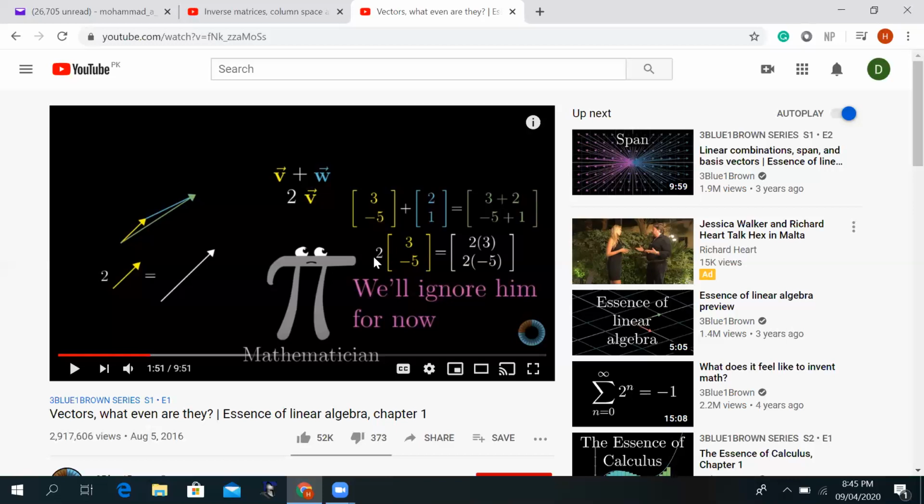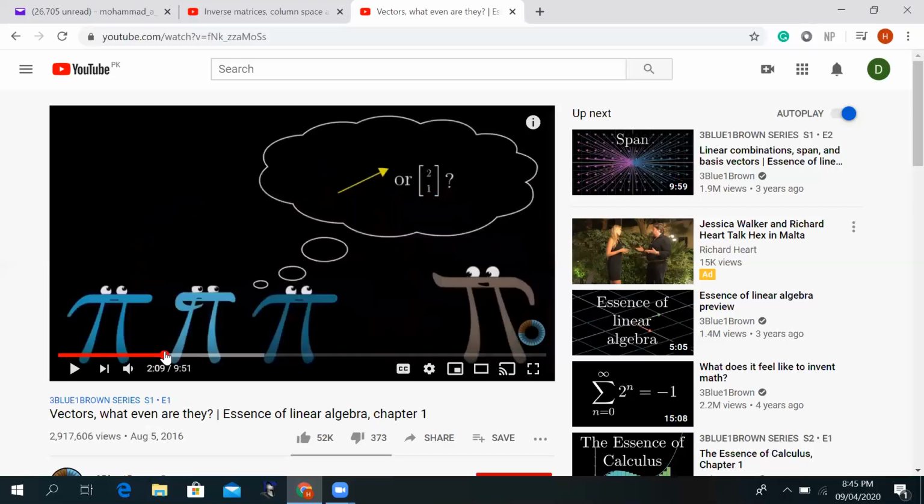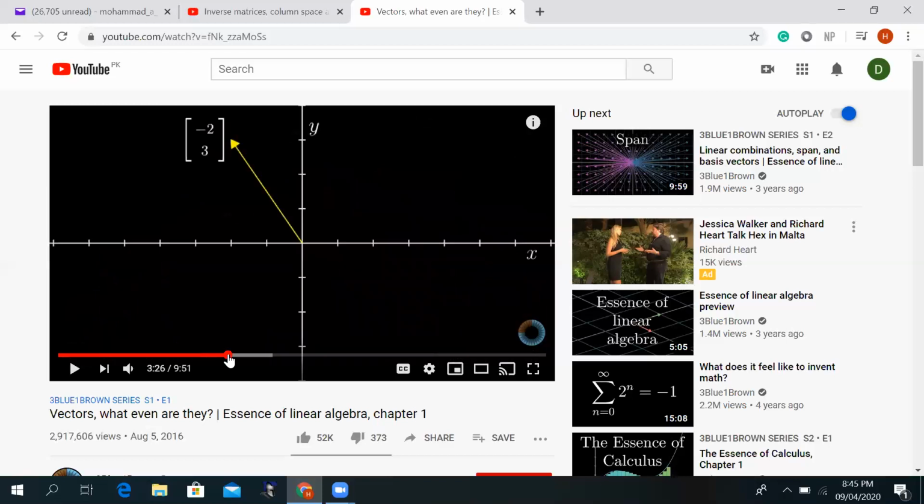But keep in mind, it has a graphical aspect. And the graphical aspect is that if it is an arrow, if you multiply it with a 2, the arrow will be extended. If it is -2, the arrow will be extended and then flipped. So let's look into this and try to understand what is the meaning of it.